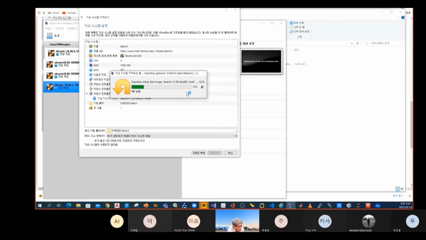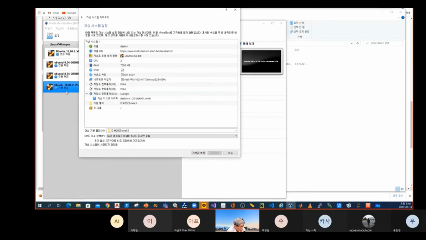But if you want to develop your skill in numerical methods, then you have to install Ubuntu. This is very, very important, so that's why I emphasize this. Maybe it will take 4 more minutes. After that, we will go into Linux, Ubuntu, and then we learn.